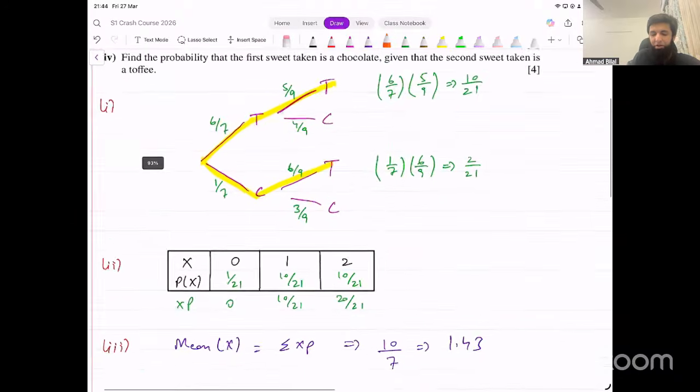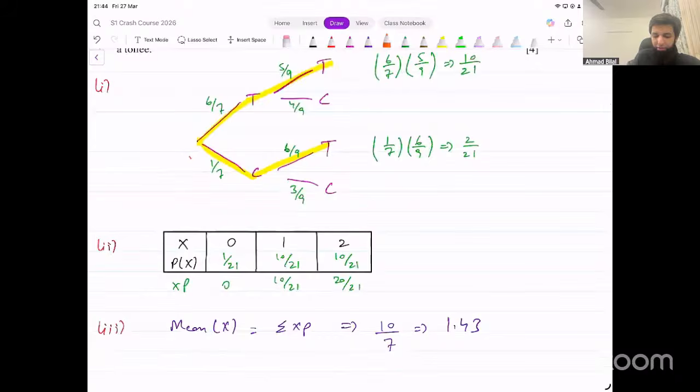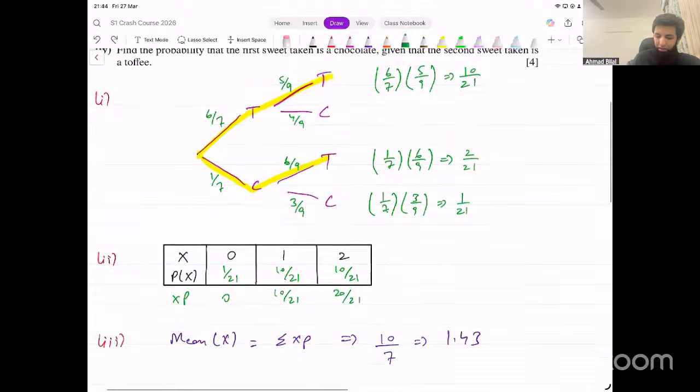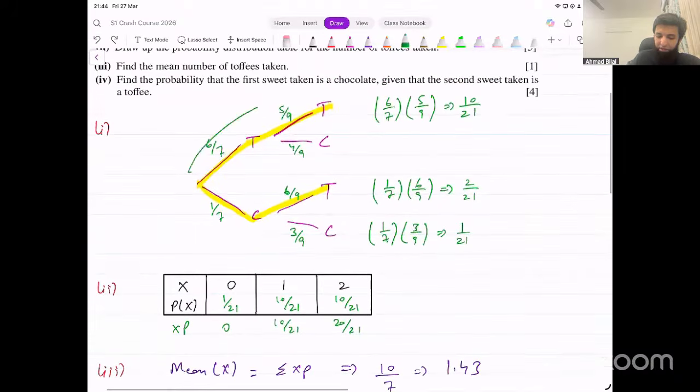So what's the probability of 0 toffees? That will be this no chocolate. That is when you have 0 toffees, right? So when we multiply these two, 1 over 7 into 3 over 9, this gives us 1 over 21. That's why we've got 1 over 21 here. Two toffees means multiply these two.